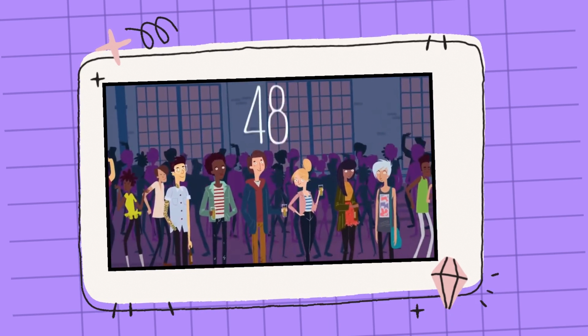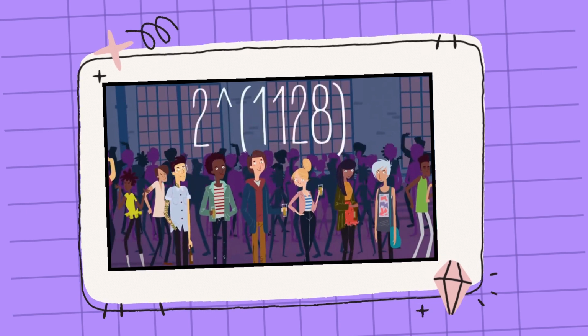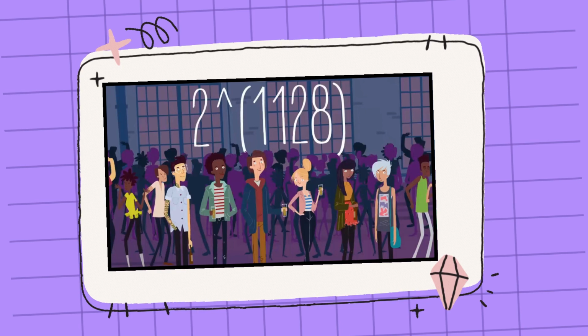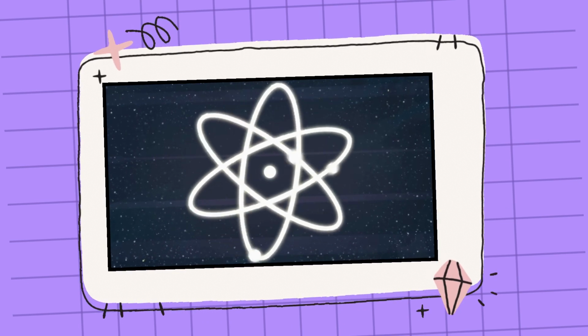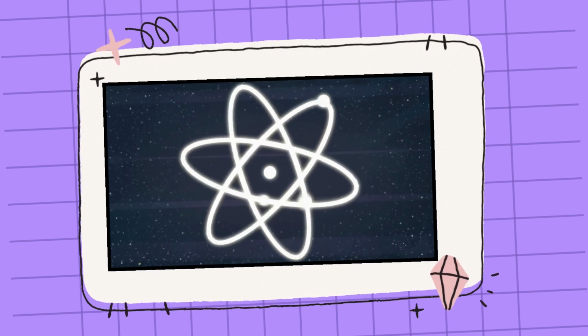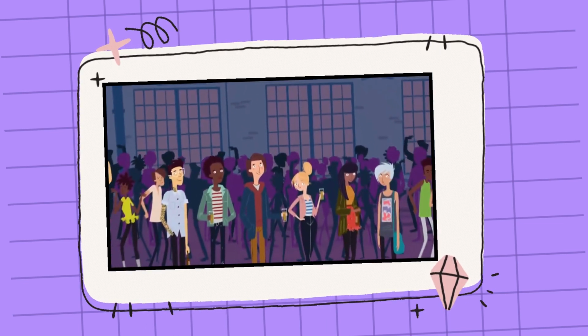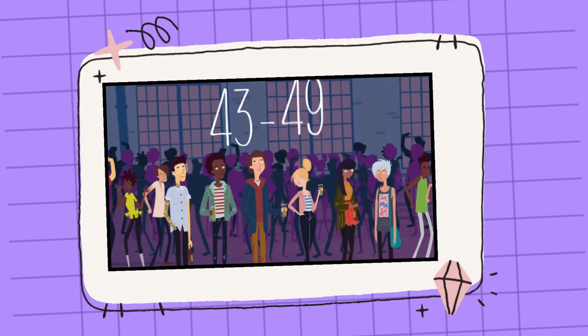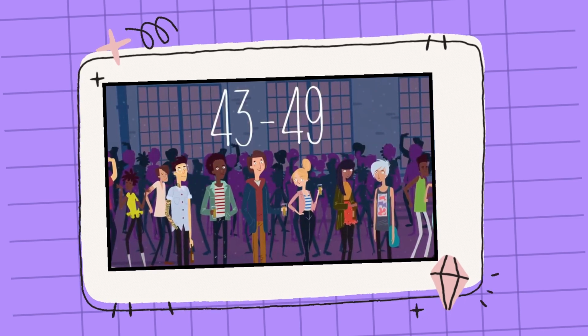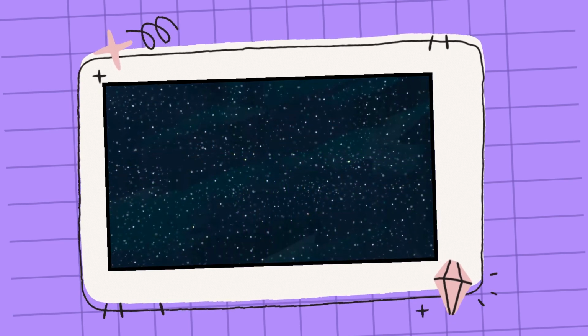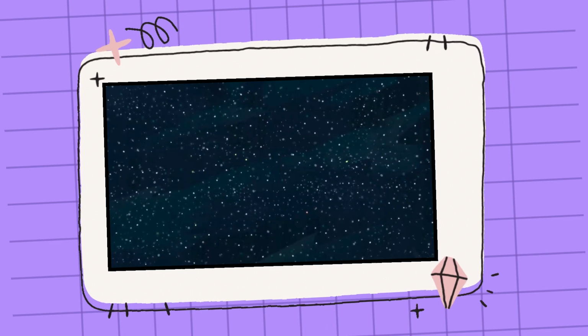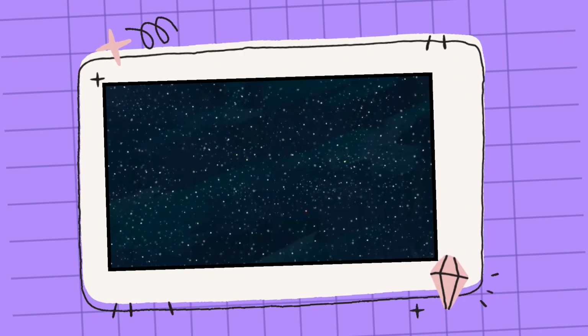A party with 48 guests has 2 to the 1,128th power possible configurations, more than the number of atoms in the universe. Even with the help of computers, the best we know is that the answer to this question is somewhere between 43 and 49 guests. What this shows us is that specific patterns with seemingly astronomical odds can emerge from a relatively small set. And with a very large set, the possibilities are almost endless.